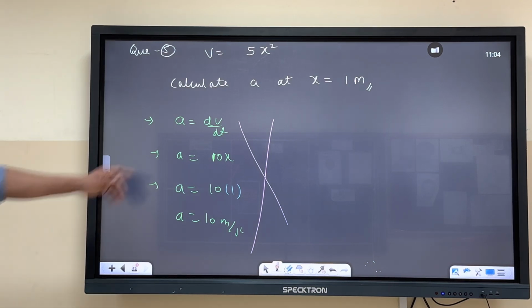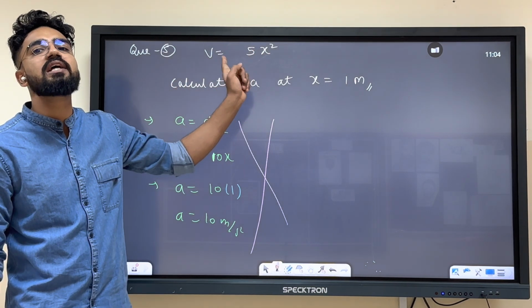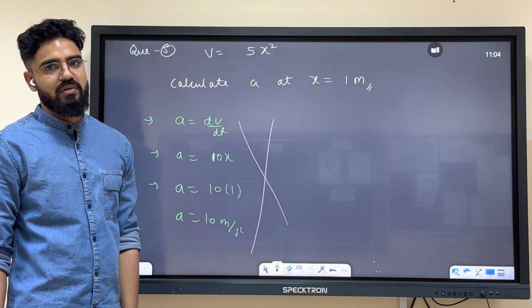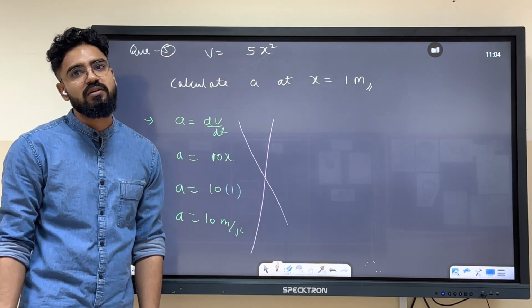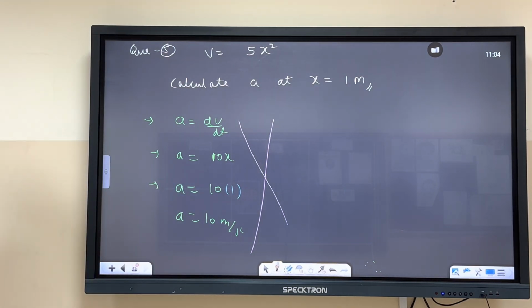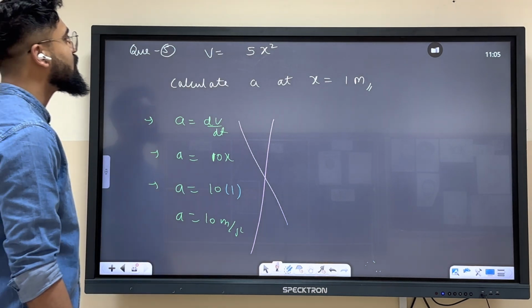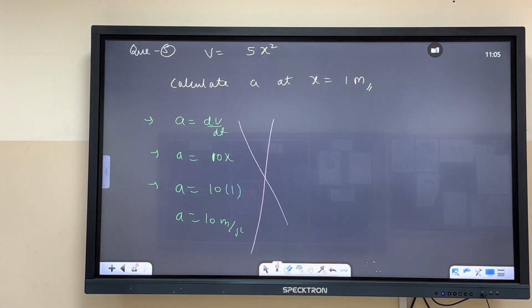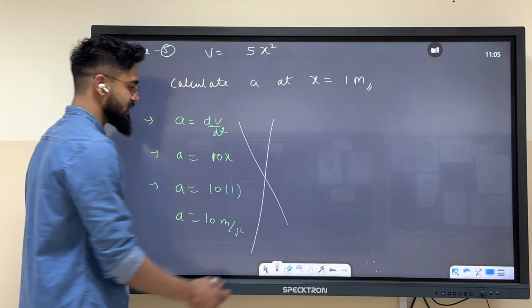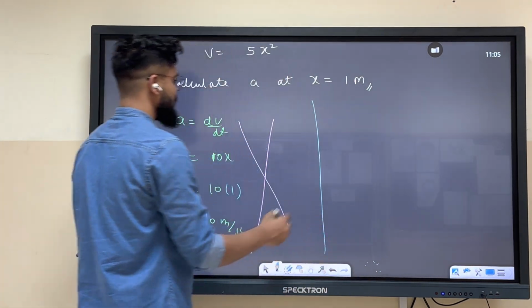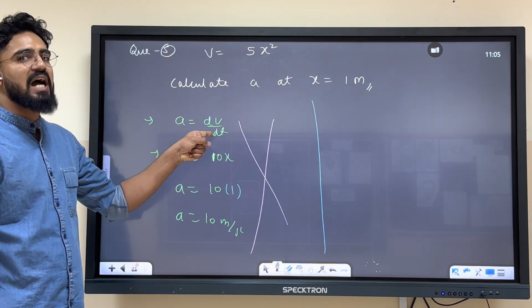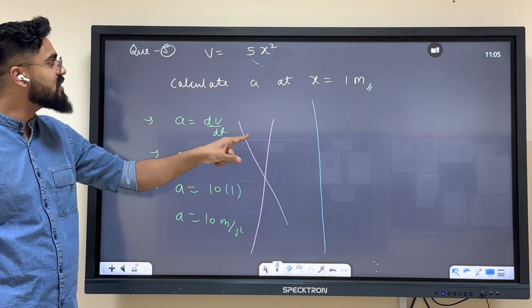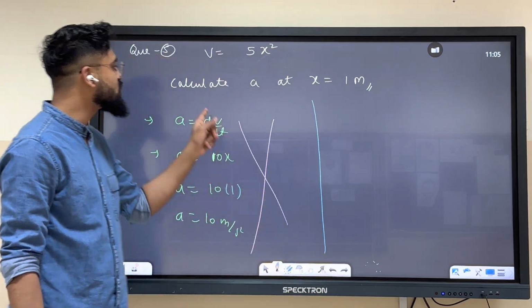Why? Because velocity is given in terms of position over here. The velocity is given in what form? In terms of position. So you cannot do it like this. You will differentiate with x, but the formula is not d by dt.